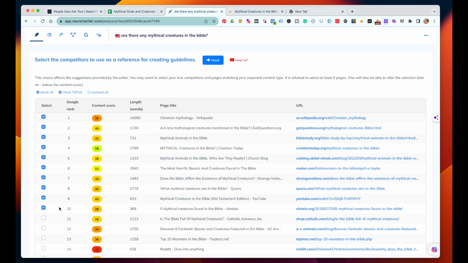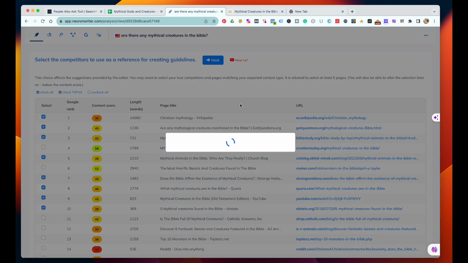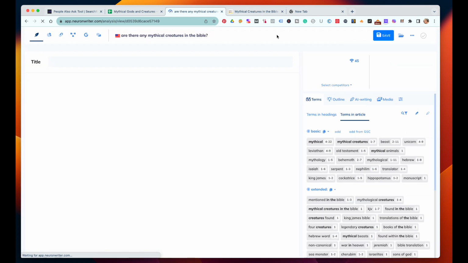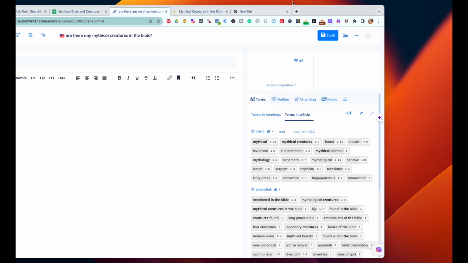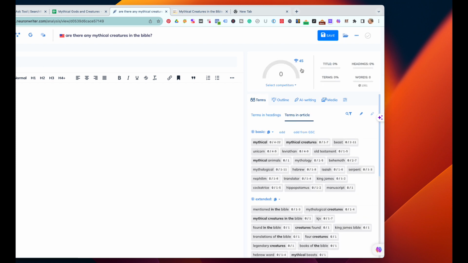We're going to go ahead and pick all of these, but I'm going to take out the Ranker and I'm going to take out the Creation Today. Those are going to be the two that I'm going to take out. And when I click next, it's going to load for me and tell me the score that I need to beat, which I believe is going to be a 45. Yep, so it's a 45, just like I said. So we're going to have to beat a 45.